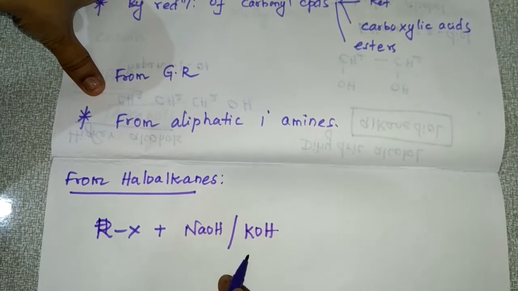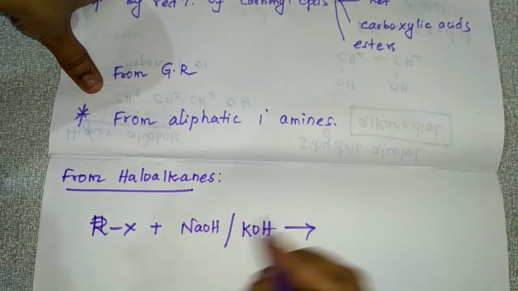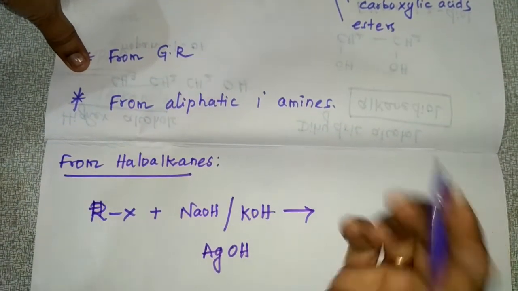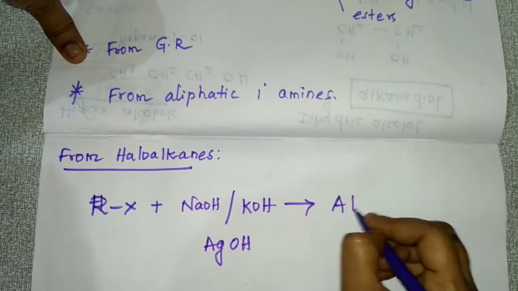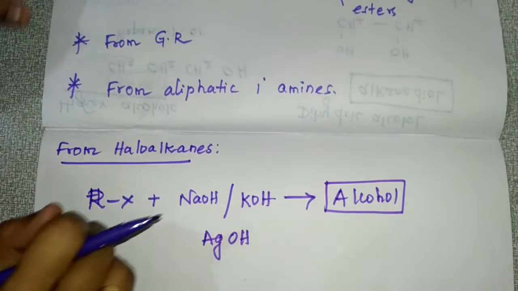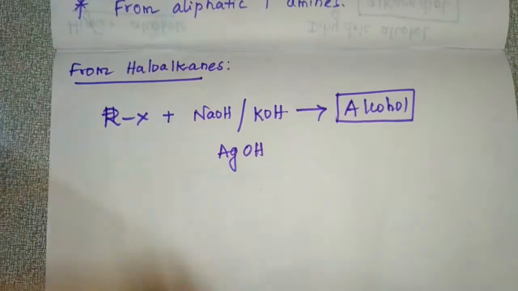Okay, you have to treat it with alkali, or you can use moist silver hydroxide also, then you will get alcohol. So this is how you can prepare alcohol from haloalkane. I'll give you a reaction example for this.